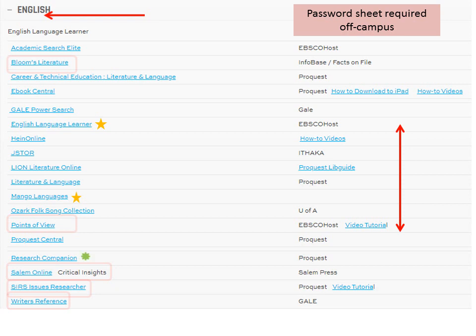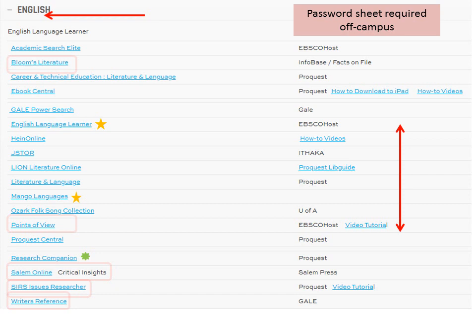ProQuest Research Companion provides learning modules for academic research and writing. It includes lessons to avoid copyright and plagiarism issues. Create your own account to complete the self-check and review questions.